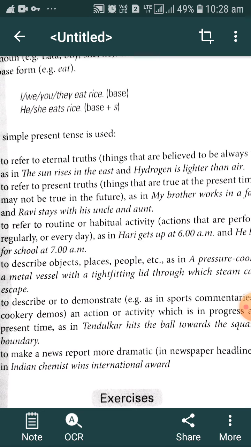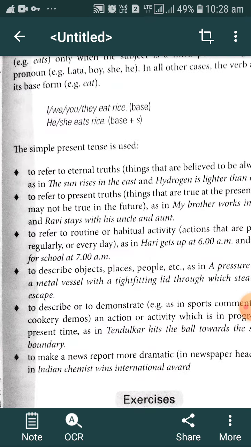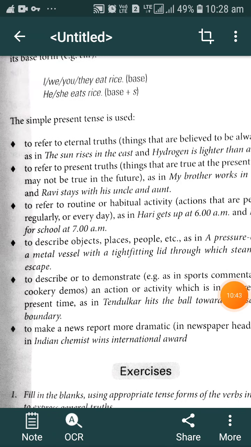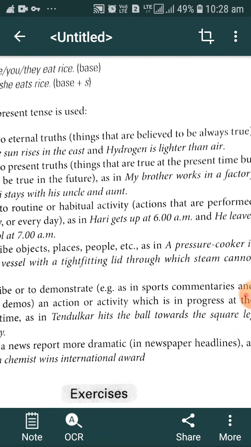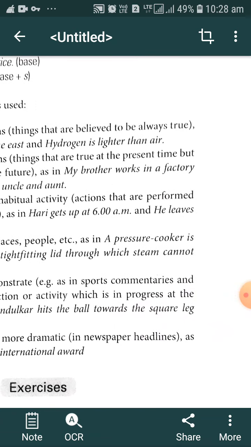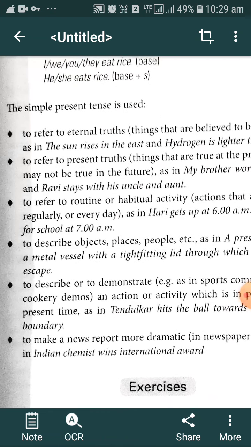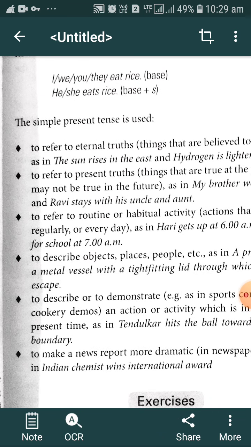So what is the use of the simple present tense? In which situations do we generally use it? The first use is to refer to eternal truth. What is meant by eternal truth? Things that are believed to be always true, as in the sun rises in the east, hydrogen is lighter than air.